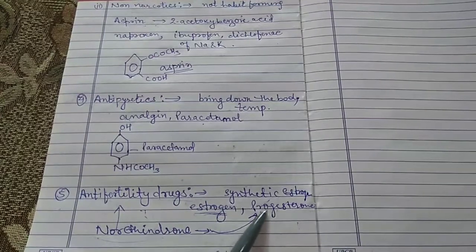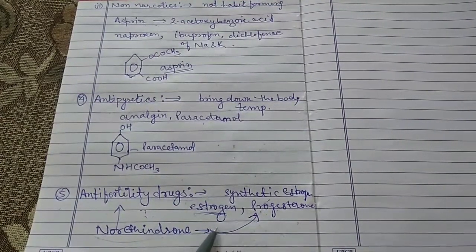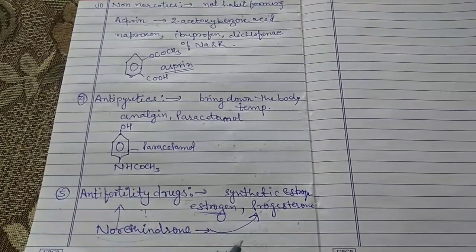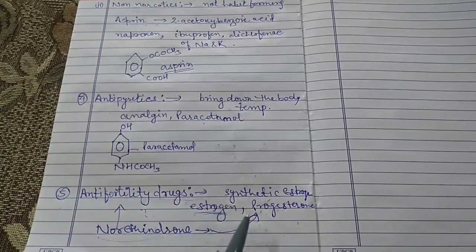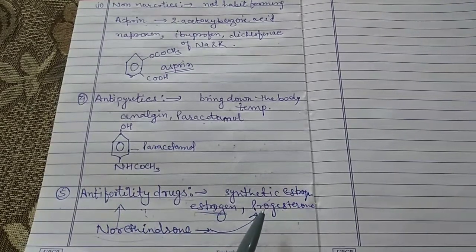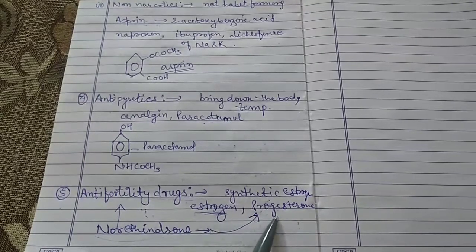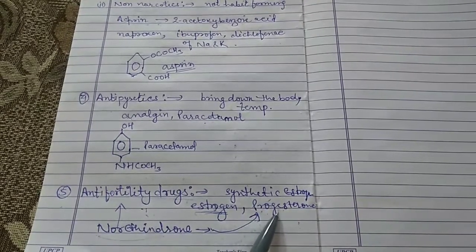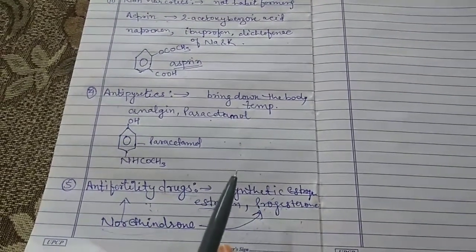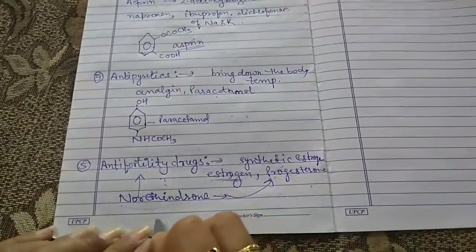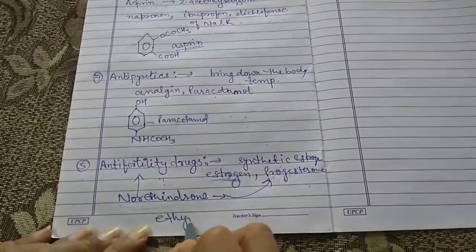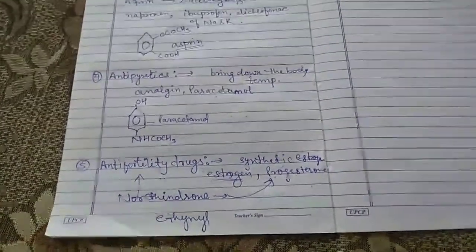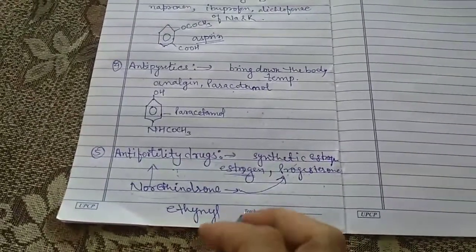Actually, we have already discussed that birth control pills are a mixture of synthetic progesterone as well as synthetic estrogen. A very common synthetic estrogen which is used in combination with the progesterone is called ethinyl estradiol.